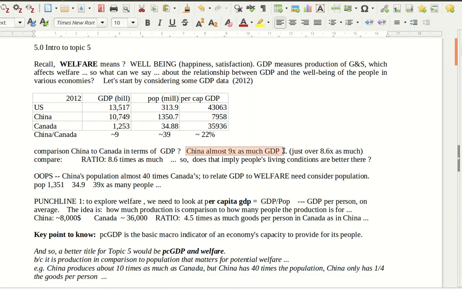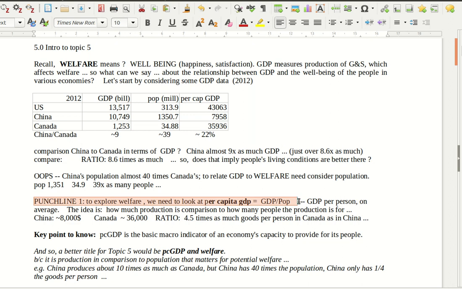So does that mean that China's people have 9 times as much stuff as Canadians? And the answer, of course, no, that's silly. China's population is almost 40 times Canada. And the punchline for typical test question 7 is that to explore welfare, we need to look at per capita GDP. Dividing GDP by the population tells us how much production there is in comparison to the population.